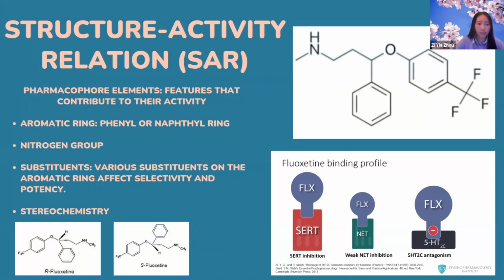For Prozac specifically, the trifluoromethyl group protects the reactive methyl group from metabolic oxidation, and this ensures that the drug remains stable and active in the body for a longer period of time, which also helps explain why Prozac has a longer half-life.